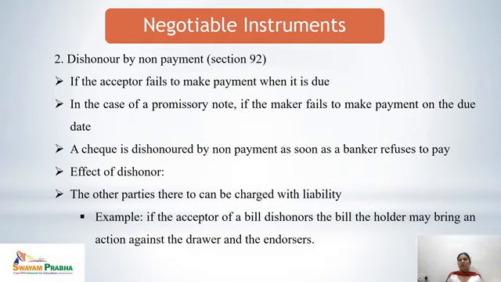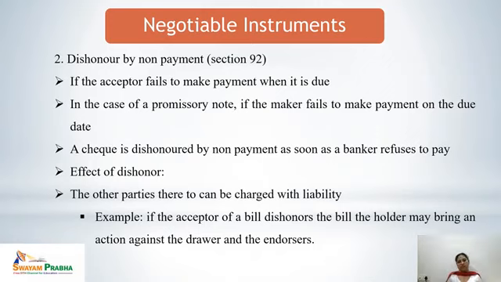The banker may refuse to pay due to lack of funds, due to a notice not to pay, due to some other instructions, or due to their own negligence. The reason may be any, but any kind of refusal from the banker's side would make a check dishonored. And what would be the effect of dishonor? The other parties too can be charged with the liability. For example, if the acceptor of a bill dishonors the bill, the holder may bring an action against the drawer and the endorsers. So this is about dishonor by non-payment.